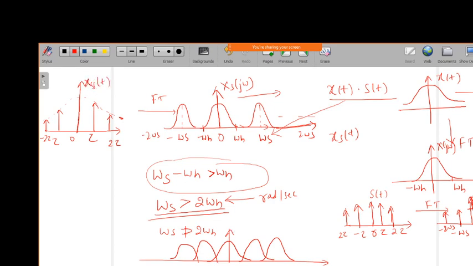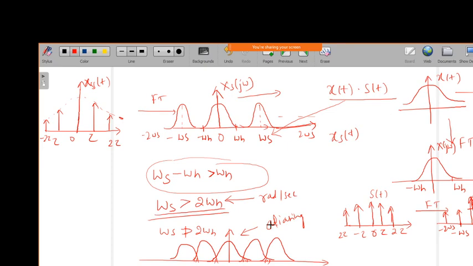Now if there is overlapping happening in the frequency domain, we call it overlapping of the signal, and we call this a distortion or aliasing. If this occurs, then we cannot recover the original signal x of t.